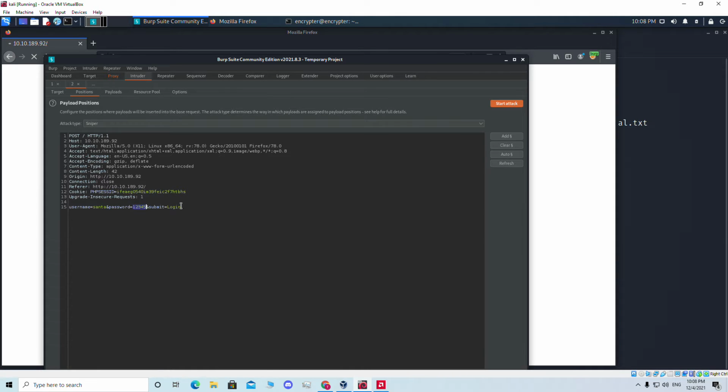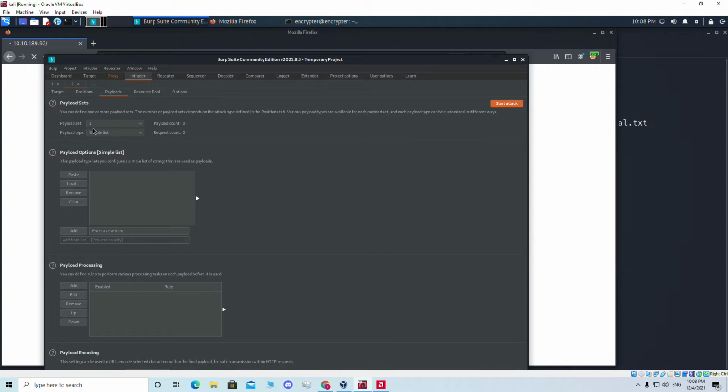So we're gonna select just the password and click on add, then we're gonna select the payload. For the payload, for all the passwords we're gonna use the one username, so we're just gonna add one username, that is Santa. We're gonna add Santa here.